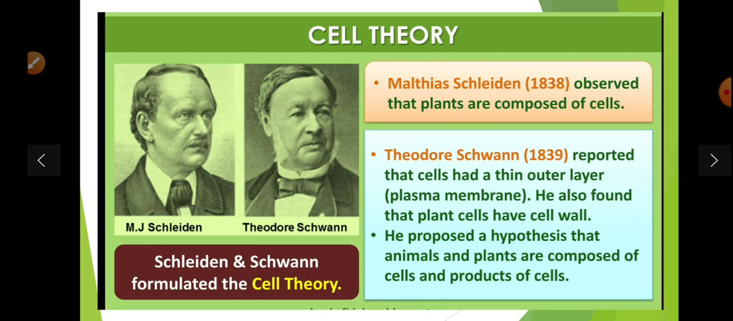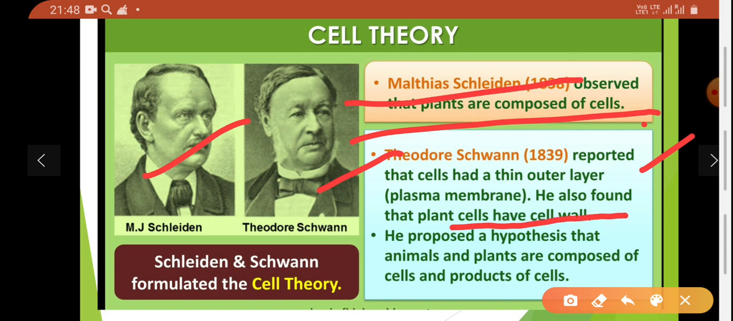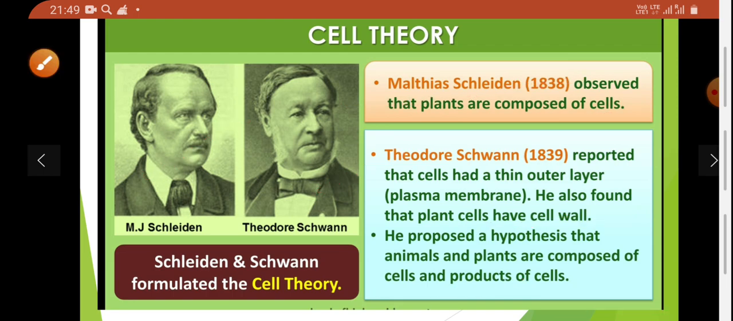Now the cell theory. Schleiden observed that plants are composed of cells. Schleiden and Schwann together formulated the cell theory. Schwann in 1839 reported that the cell has a thin outer layer, the plasma membrane. He also found that plants have a cell wall. He proposed the hypothesis that animals and plants are composed of cells and the products of cells.